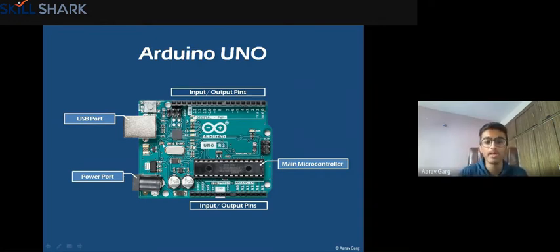Then here is a small reset button, if you want to erase the program of this chip and after that upload a new one. If you just want to erase this, or if there's any error, you can use that. So this is the Arduino Uno board.